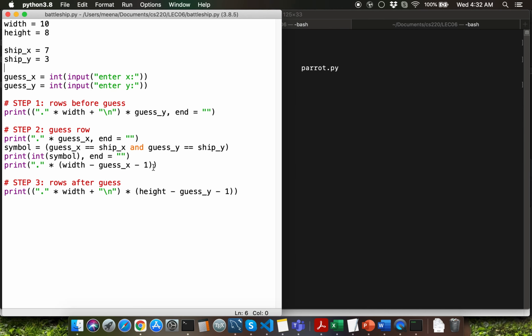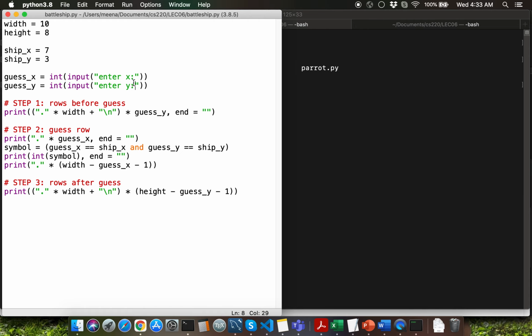I'm going to quickly go over the to-do fixes which I made since the previous version. I'm using the input function call with an appropriate prompt to get user guess for x and y. One thing that you need to remember about the input function call is that it always returns the type string. So you need to convert the return value's type into an appropriate type. In our case, that would be integer. So I'm using the int() typecast function.